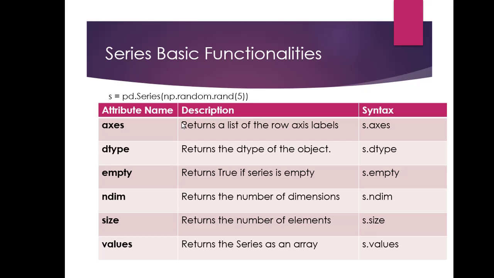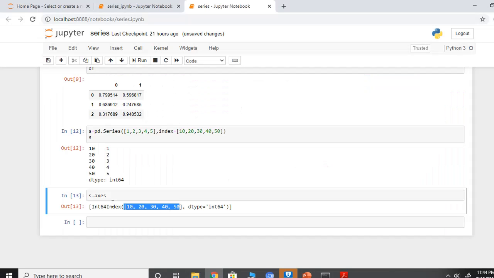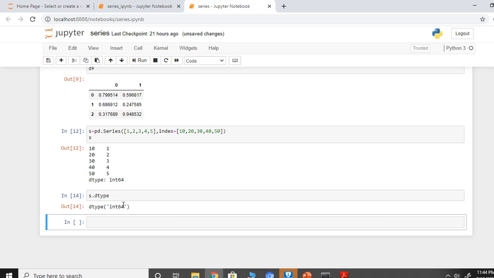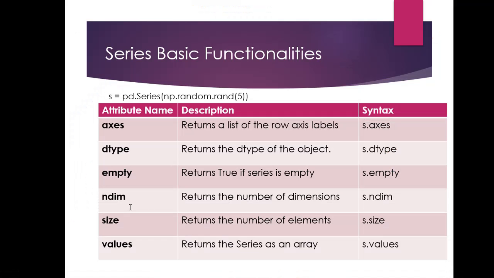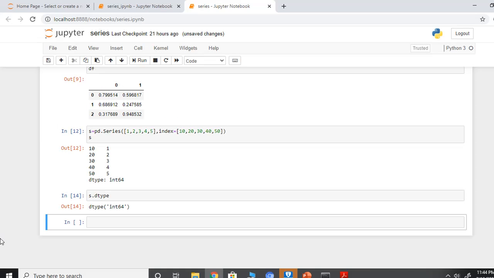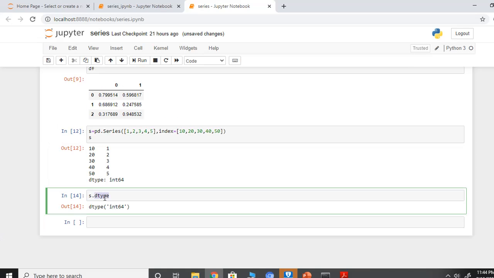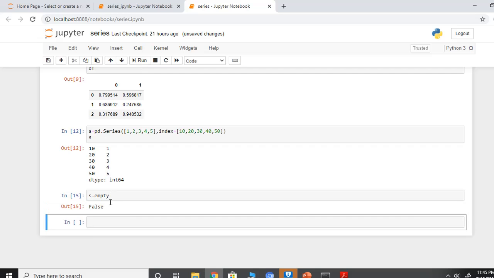Next is dtype. What dtype does, it returns the data type of the object. So if I say s.dtype and I run it, it will tell that they are of type int64. Okay, the data type is int. Next is empty. It returns true if series is empty. Here if I say s.empty, it's returning false because the series is not empty.